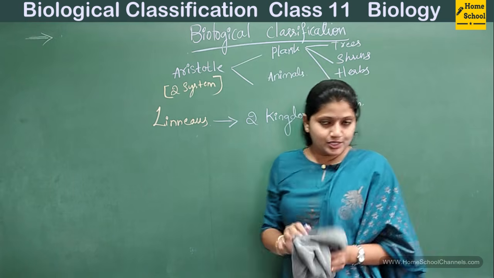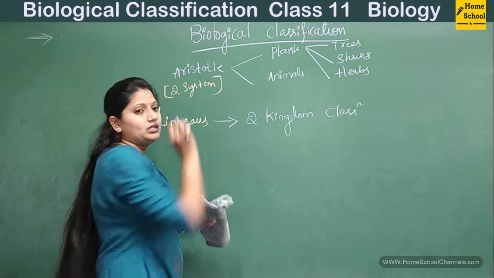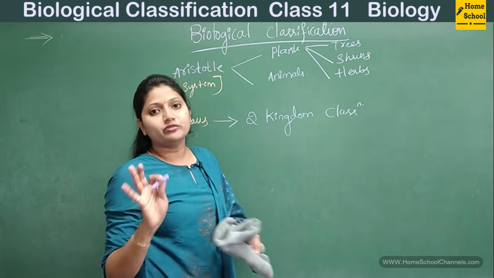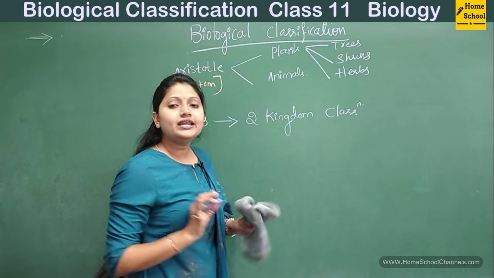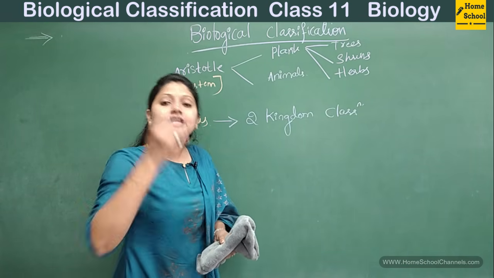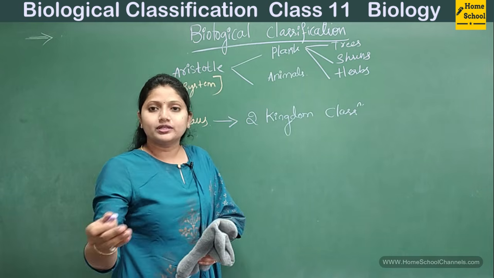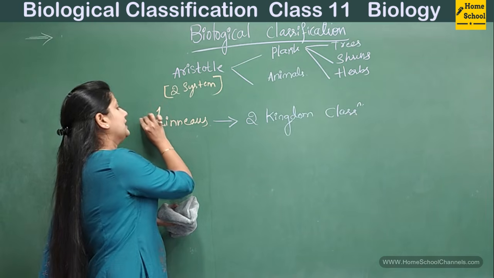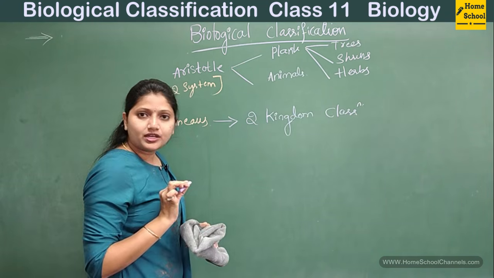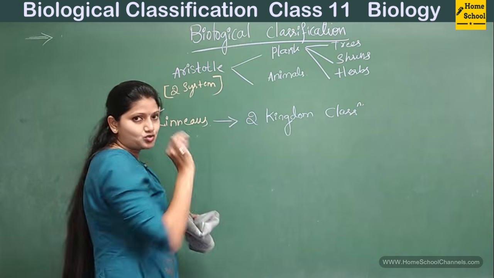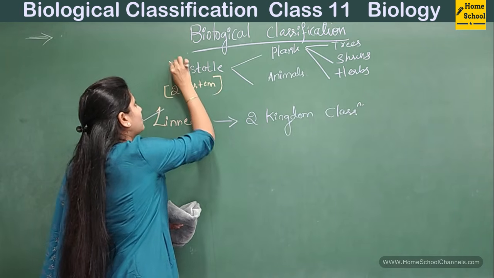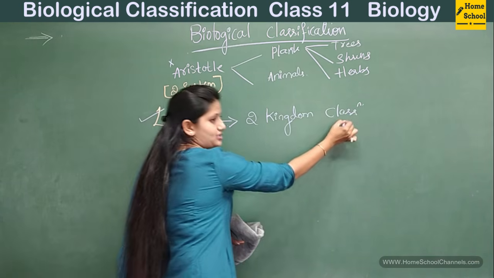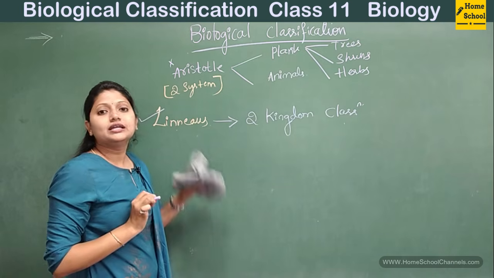But what was the difference between these two? Aristotle had considered only a few morphological or very superficial characteristics, whereas Linnaeus had considered a few other characteristics along with the morphological characteristics. We consider Linnaeus' system of classification as the better one compared to Aristotle's, so we don't take Aristotle's as the basis of classification. We say that the two-kingdom classification was given by Linnaeus.